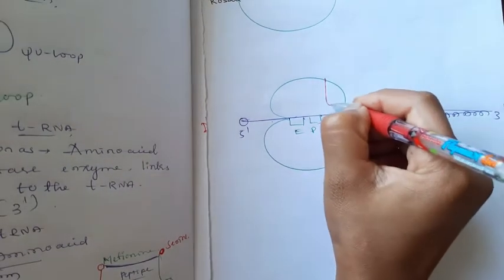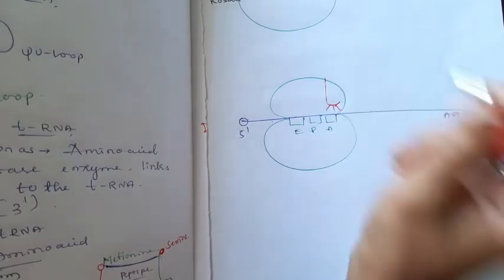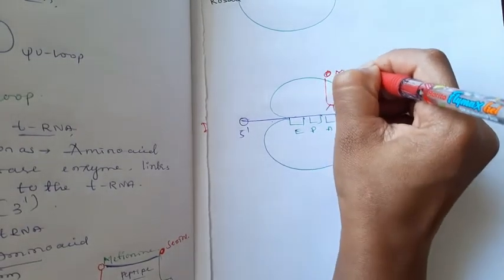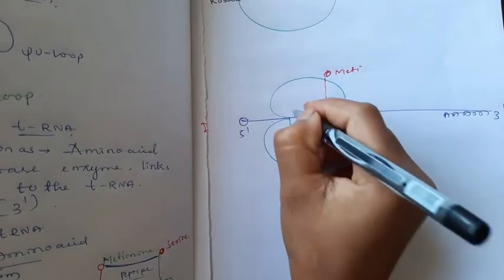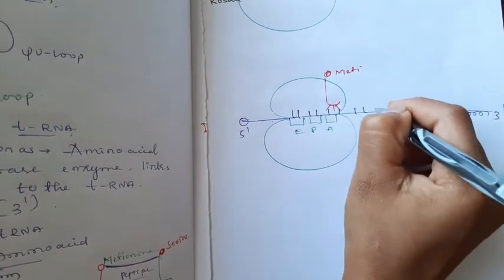EPA sites. This is the initiation tRNA carrying methionine. Okay, these are the codons which are present in the mRNA.